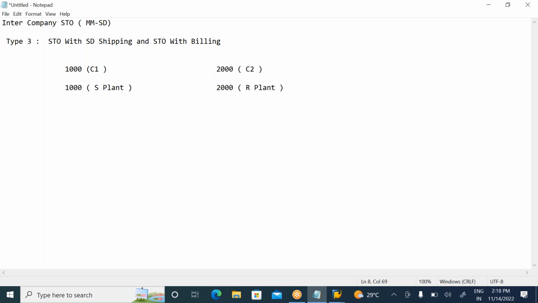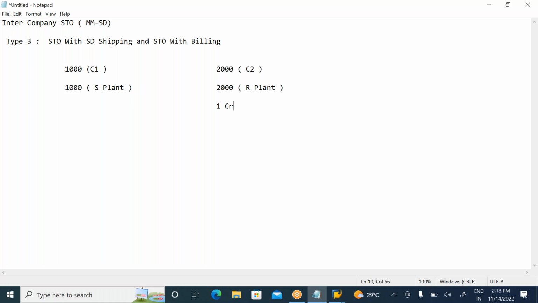Okay. So we are discussing intercompany. Intercompany means here company code 1000, plant 1000 is supplying, and company code 2000, plant 2000 is receiving. So which plant requires the material? The receiving plant, right? So now let us see. We'll perform the individual steps here. The receiving plant requires the material.